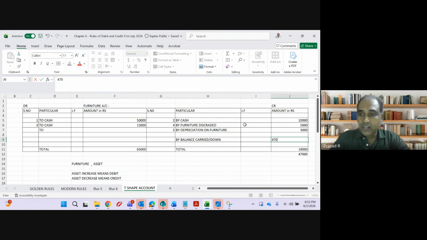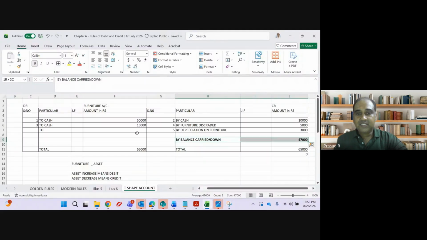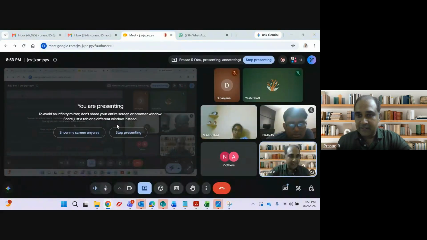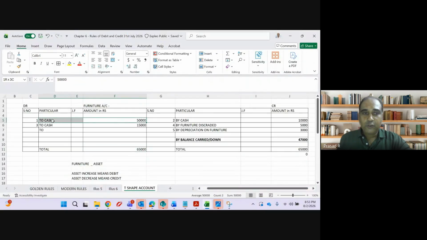Now this is nothing but the closing balance of furniture. I started with 50,000 purchase. Another 15,000. I purchased 65,000. See how I shall read a ledger. I purchased 50,000 worth of furniture. Then I purchased another 15,000. My total furniture became 65,000.